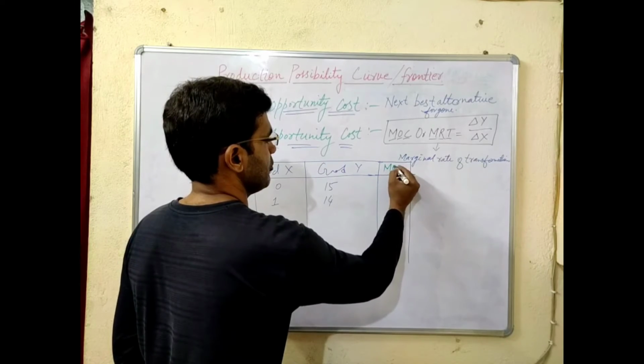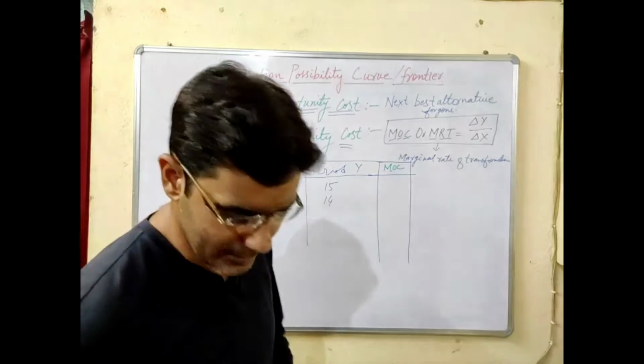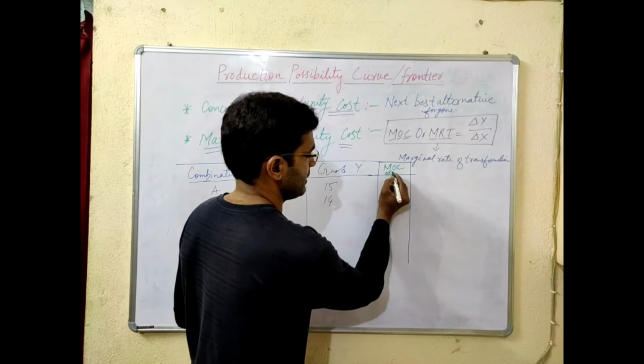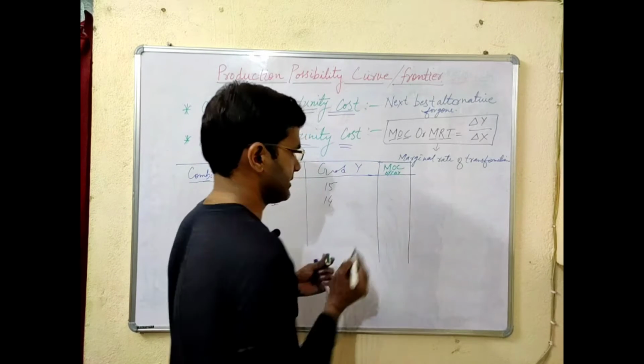This is MOC, or the ratio between delta Y and delta X. We can write here delta Y upon delta X.